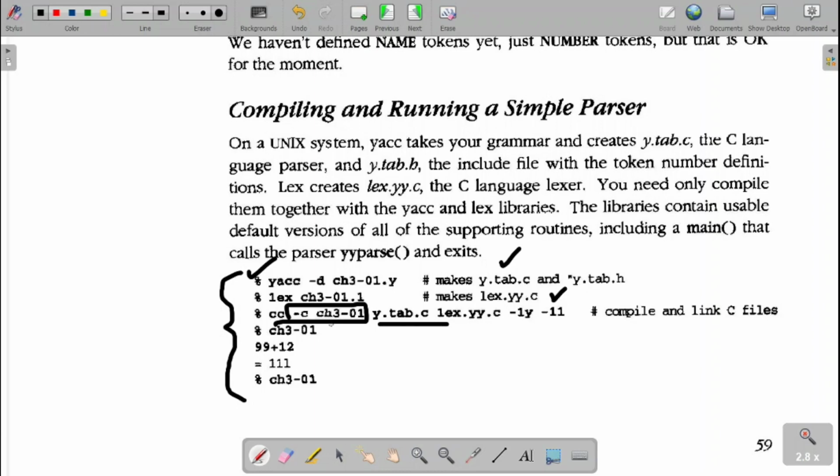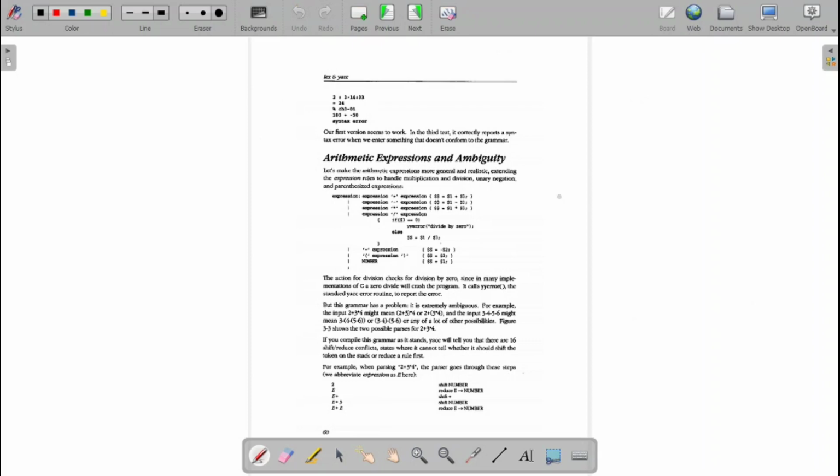Then next you run this command. What is the exe file? ch3 of 1. When we run it, it will ask for the input, 99 plus 12. When I press the enter key, the result will be 111. Fine, so this is how the calculator function is built. This was a simple Yacc program meant for solving arithmetic expressions.